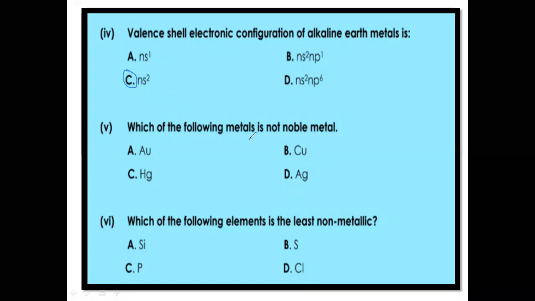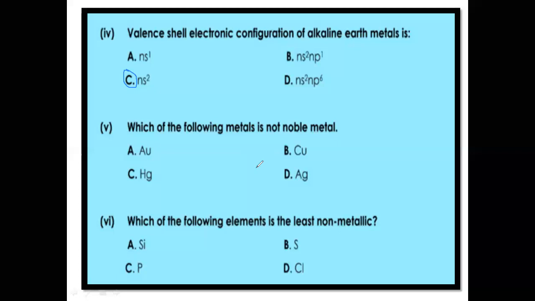Number 5: which of the following metals is not a noble metal? If you remember, I told you that noble metals are those metals which are highly stable, least reactive or inert. They do not react even with strong acids and strong bases, except aqua regia, which is a special type of solution used for gold and platinum.